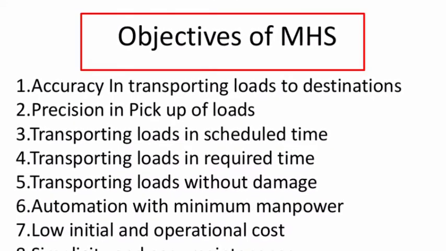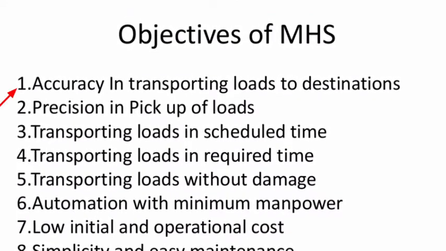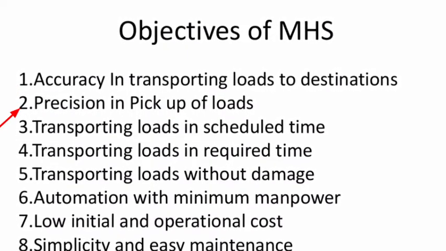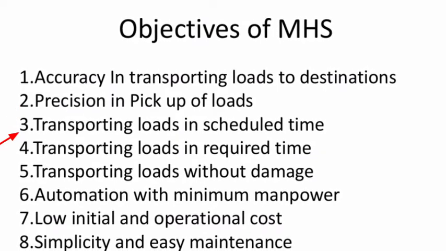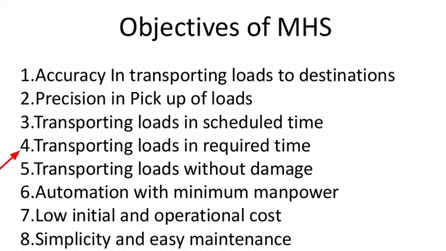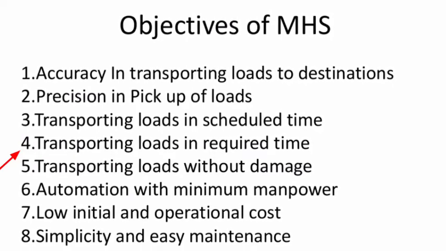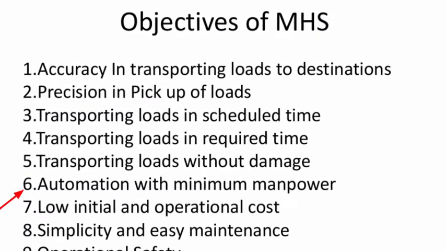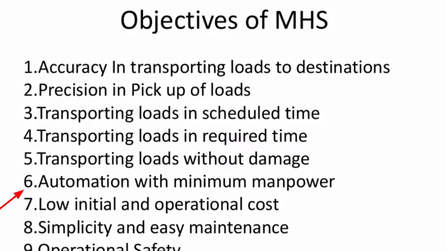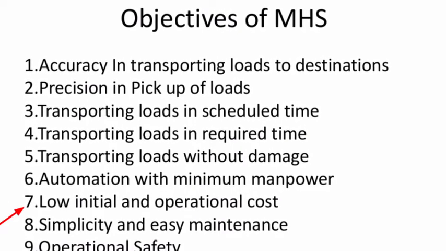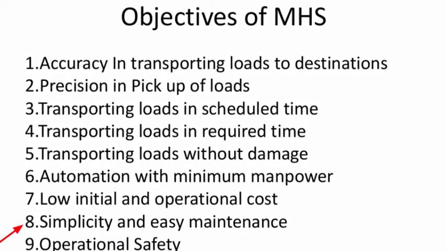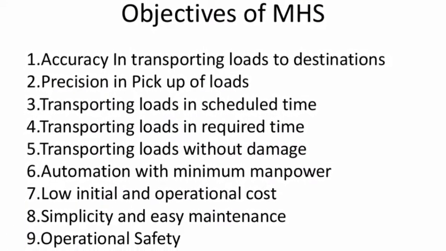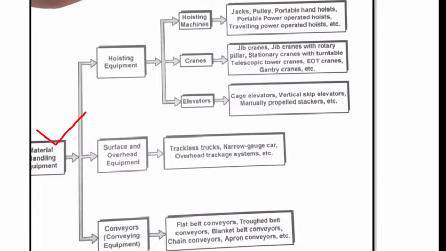Objectives of material handling systems. 1. Accuracy in transporting loads to destinations. 2. Precision in picking up of loads. 3. Transporting loads in scheduled time. 4. Transporting loads in required times. 5. Transporting loads without damage. 6. Automation with minimum manpower. 7. Low initial and operational cost. 8. Simplicity and easy maintenance. 9. Operational safety.